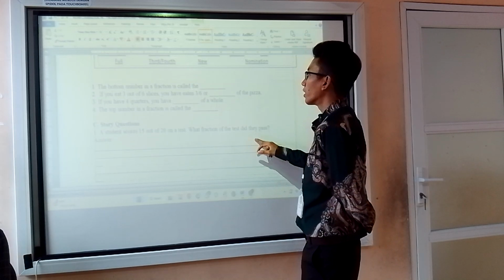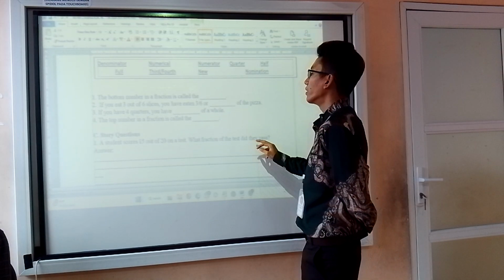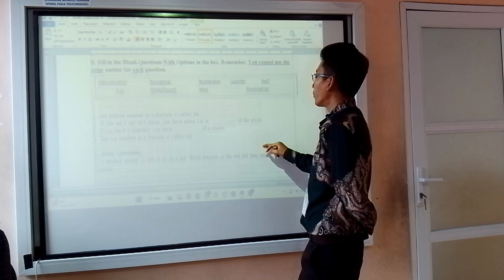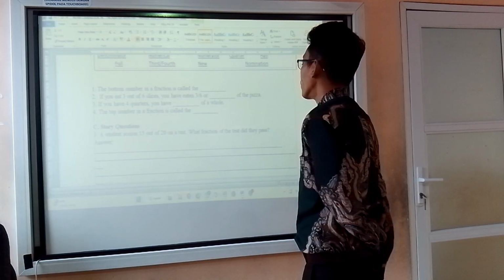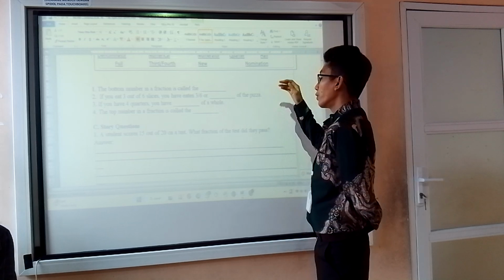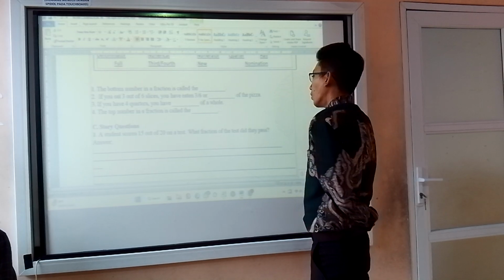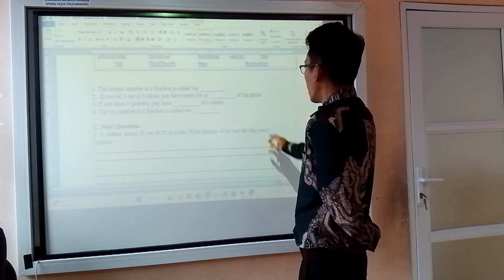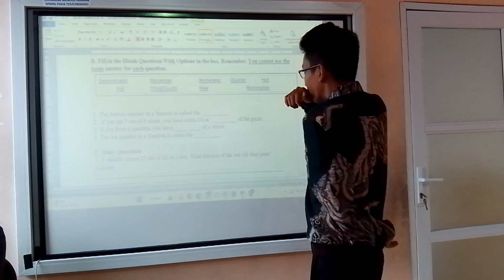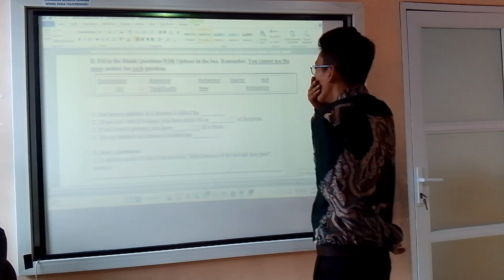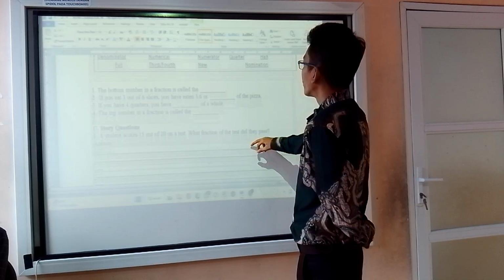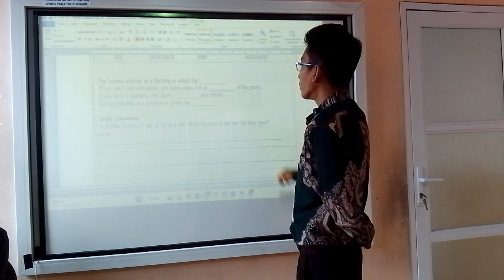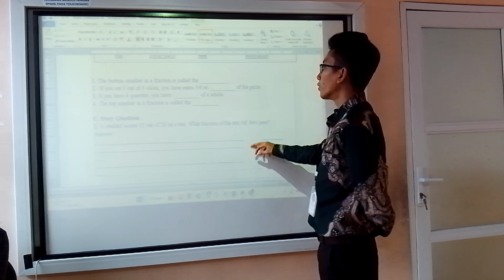If you eat 3 out of 6 slices, you have eaten 3 out of 6, or half of the pizza. If you have 4 quarters, if you have 4, 1 out of 4, that means you have a full whole. Number 4. The top number in a fraction is called the numerator.